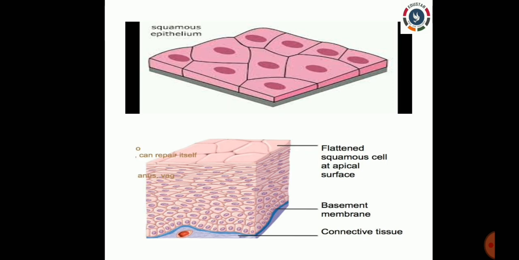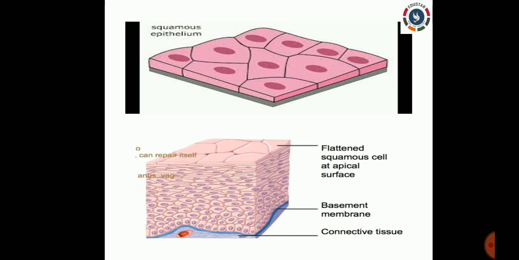You can see this type of tissue in our body in the skin, the lining of the alveoli of lungs, blood vessels and cheeks. You can also see these layers in the linings of cavities like the mouth, esophagus, alveoli, and everywhere.